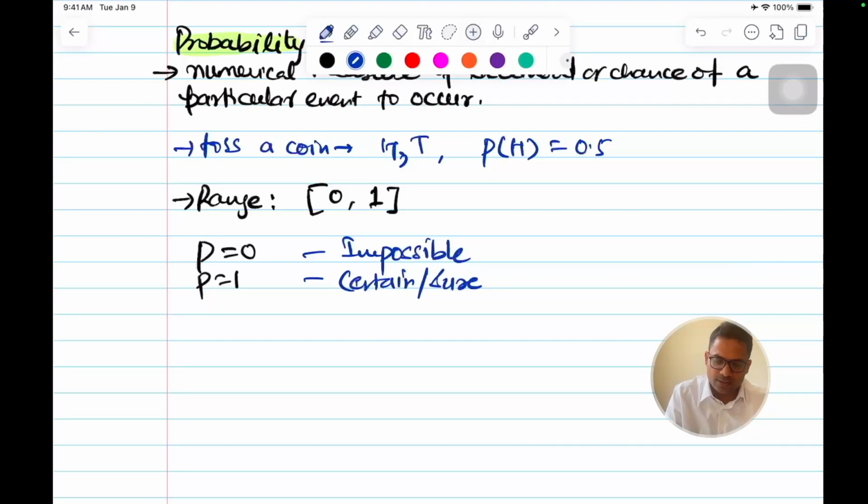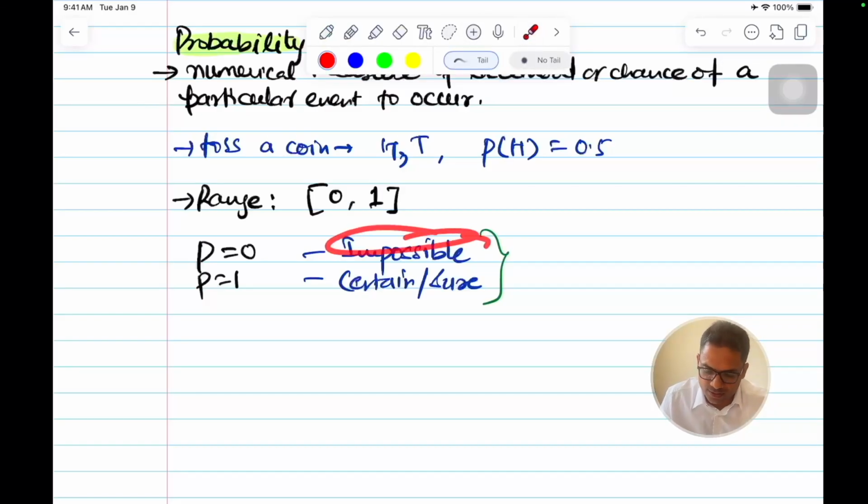We'll discuss this understanding also. This is not the exact definition. We cannot say probability is 0 means that event will not happen, that's impossible, or if it is 1, then it's certain and surely it will happen.